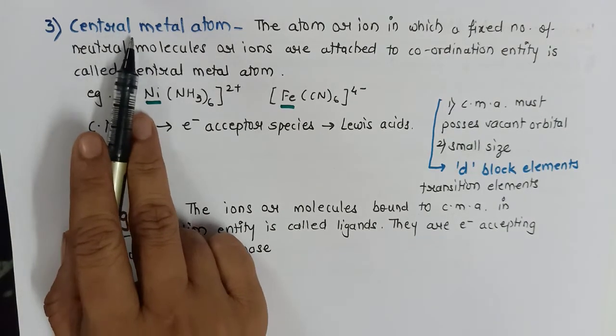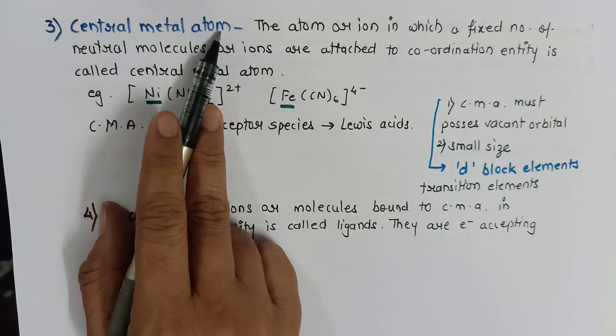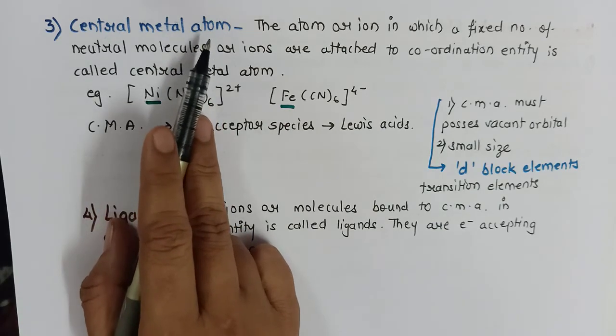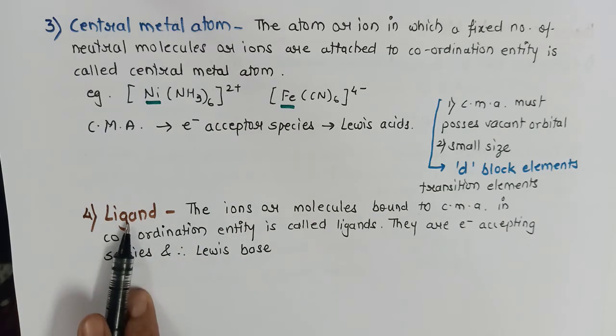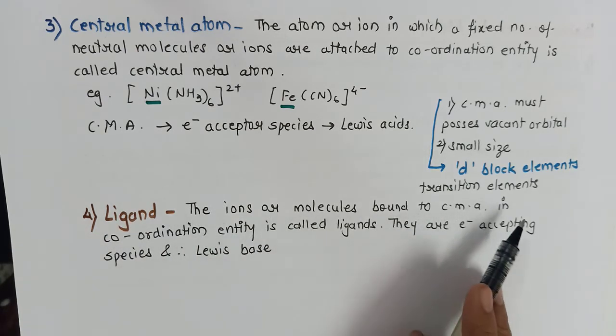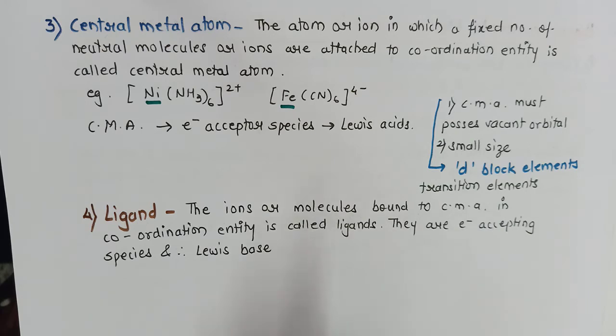We have seen that the central metal atom is the one which will accept the lone pair of electrons. That means there must be some species which will donate the lone pair of electrons, and such an electron donor species is called a ligand. A ligand is the ion or molecule bound to the central metal atom in the coordination entity, and the bond formed will be a coordinate bond. Since they are electron donating species, they are Lewis bases.